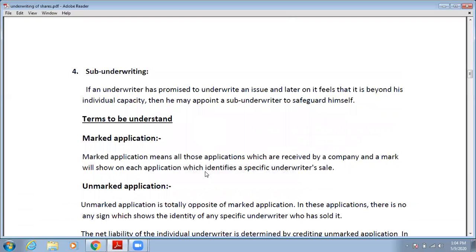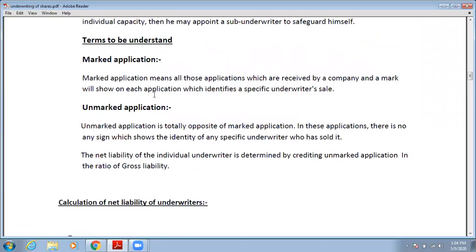Okay, now there are two terms to be understood. The first term is marked application and the second term is unmarked application. So what is a marked application? Marked application means all those applications which are received by a company and the mark will show on each application which identifies a specific underwriter's stamp. So basically, if any shares are subscribed by reference to any underwriter, then on those applications a mark will be there and it shows the underwriter's stamp.